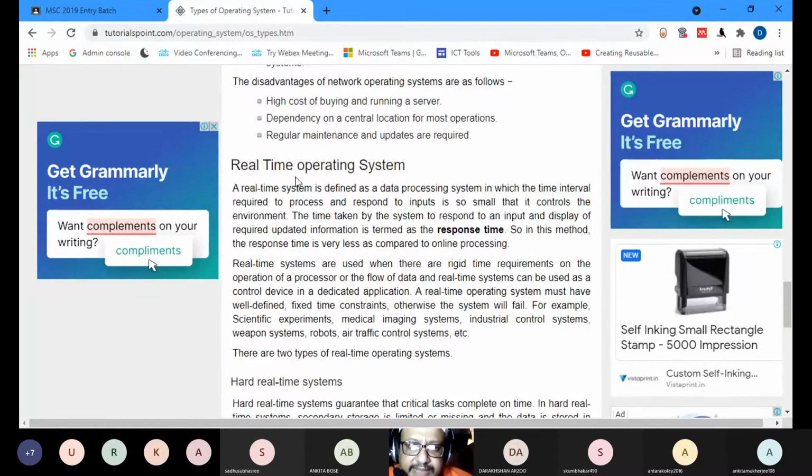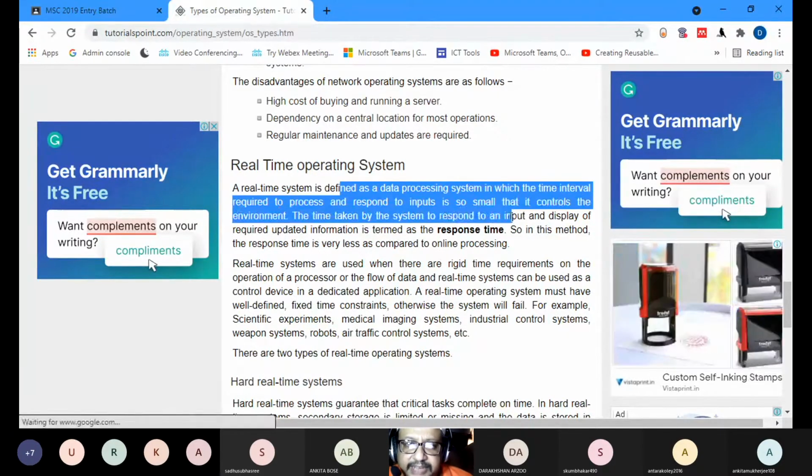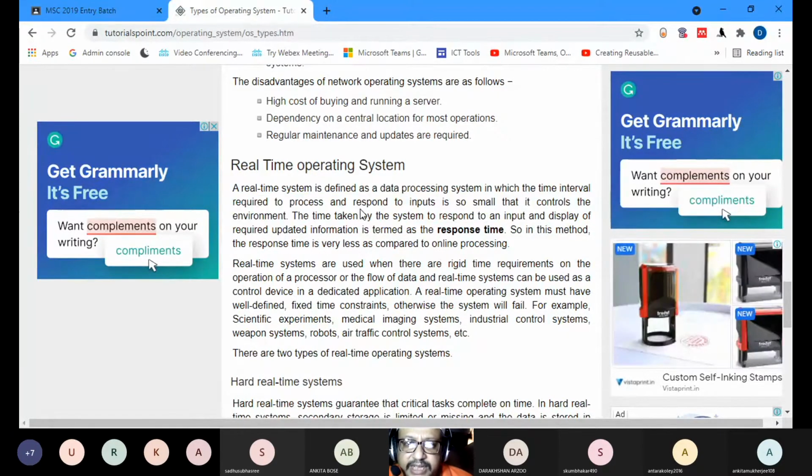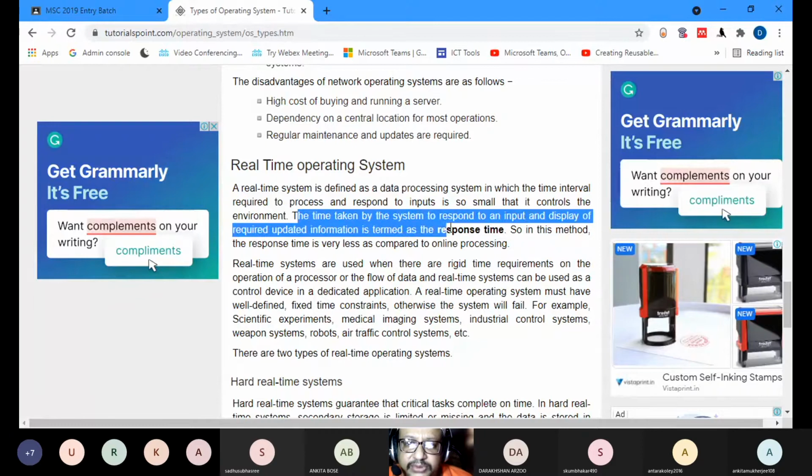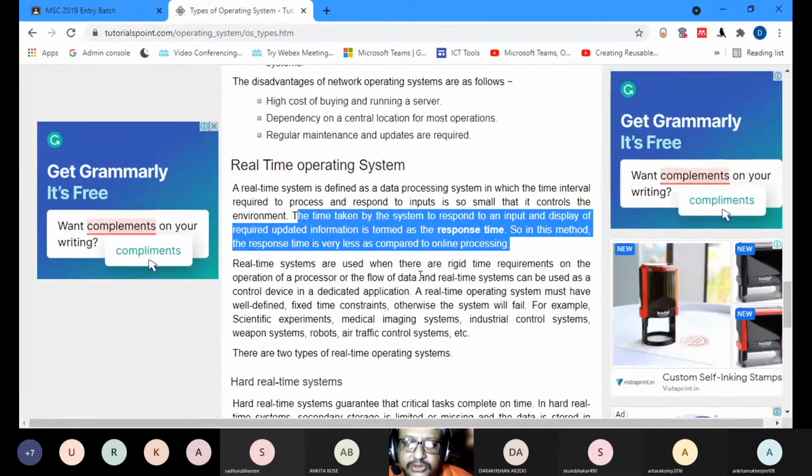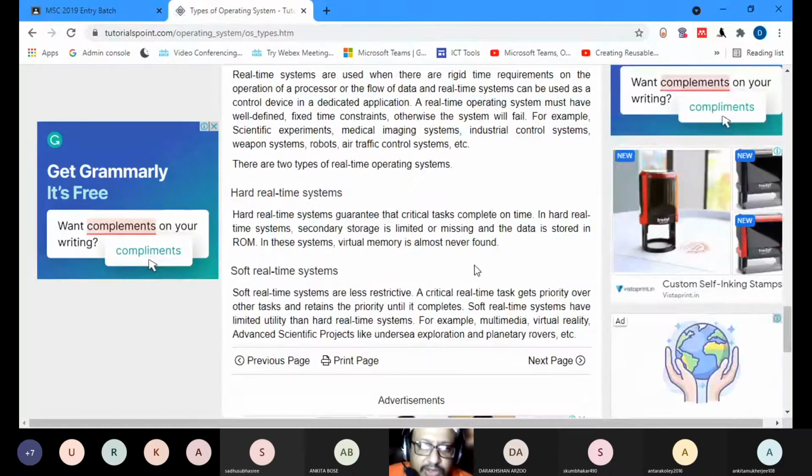Then you have the real-time operating system. A real-time system is defined as a data processing system in which the time interval required to process and respond to inputs is so small that it controls the environment. The time taken by the system to respond to an input and display the required data information is termed as response time. So in this method, the response time is very less as compared to online processing. So it works as a real-time system. Then you have the hard real-time.